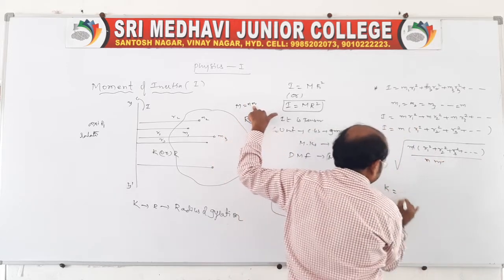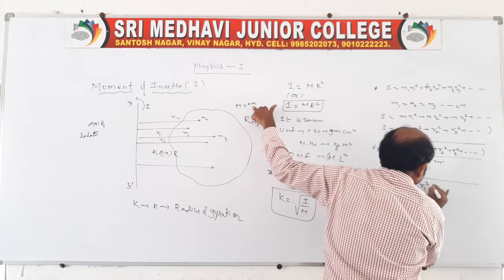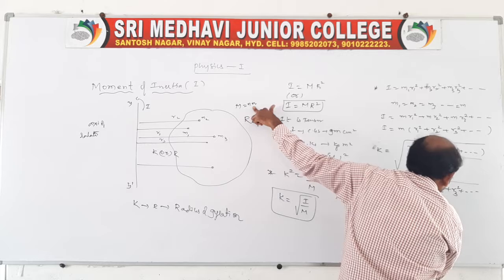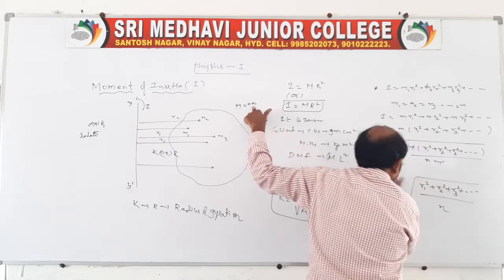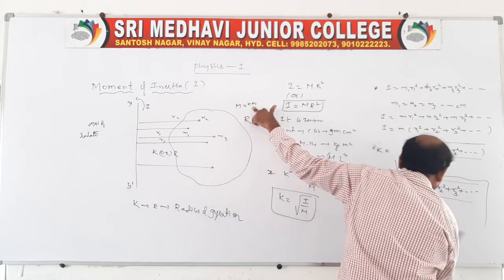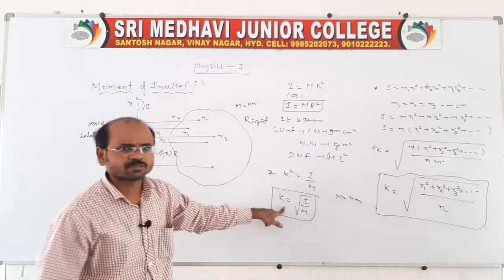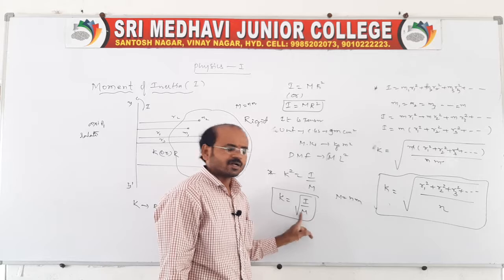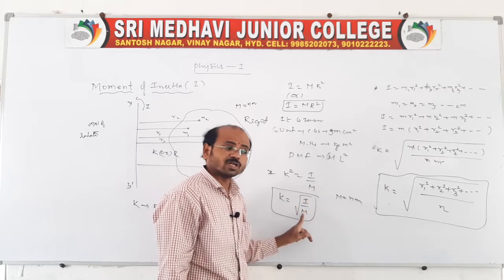Therefore, radius of gyration we can also take like this: r1 square plus r2 square plus r3 square and so on, by n. Yes, we can also say the definition from here. Of course, it is also defined as the square root of the ratio of moment of inertia to the total mass of the body.